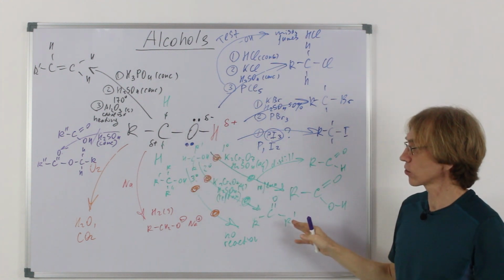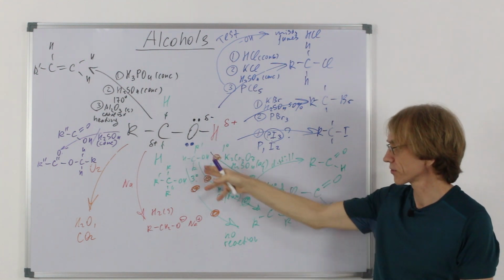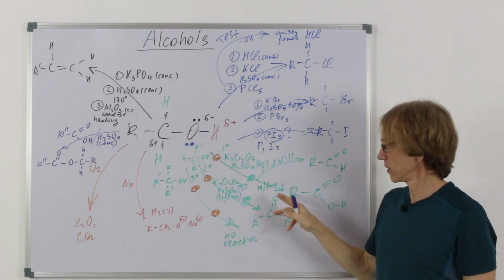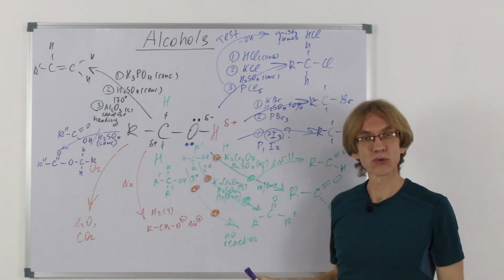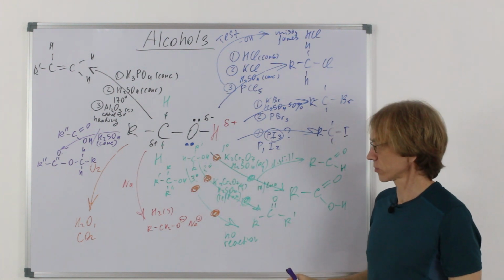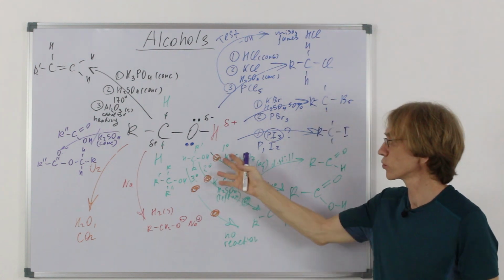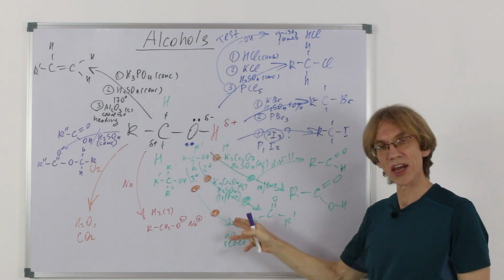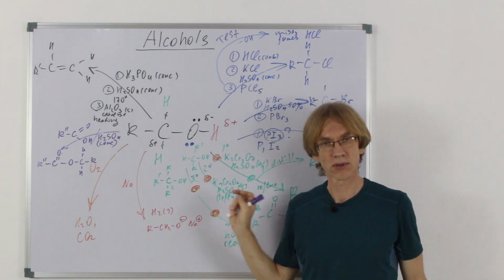Then, secondary alcohols have only one hydrogen to lose, not two like primary. So it's only a one-step oxidation from secondary alcohol to ketone, you see. And tertiary alcohols, as they don't have any hydrogens to lose on the carbon with the hydroxyl group, are not oxidized. So the orange color of acidified potassium dichromate would change from orange to green for primary and secondary, but would remain orange for tertiary, which demonstrates that they don't have reducing properties.